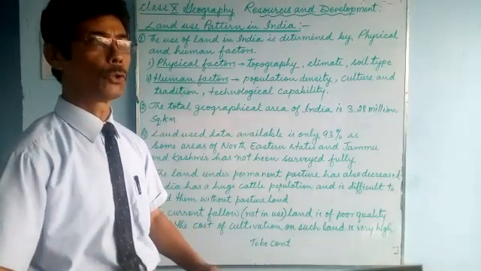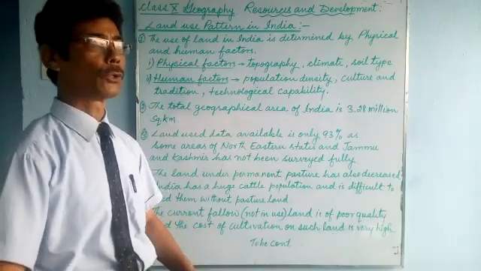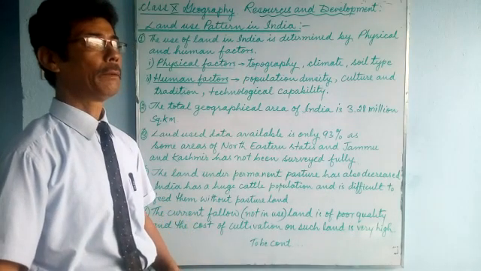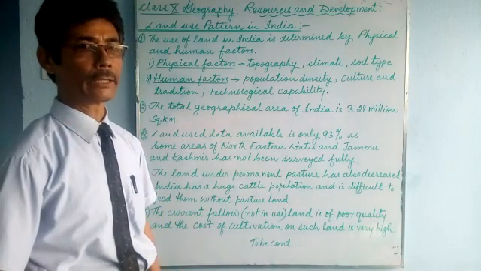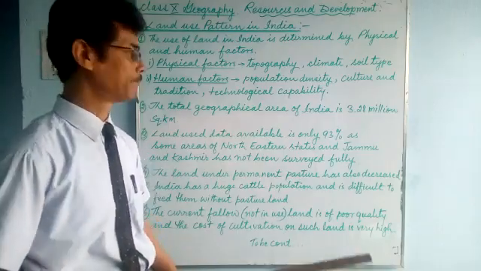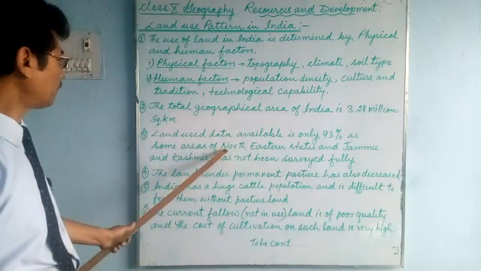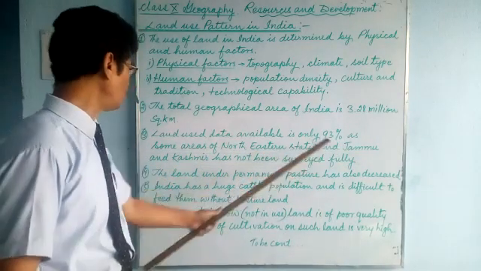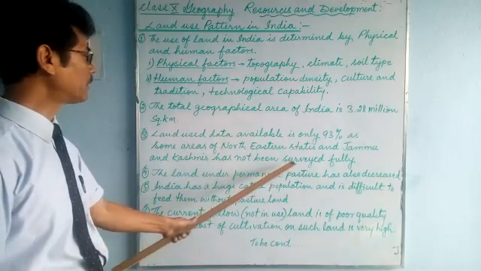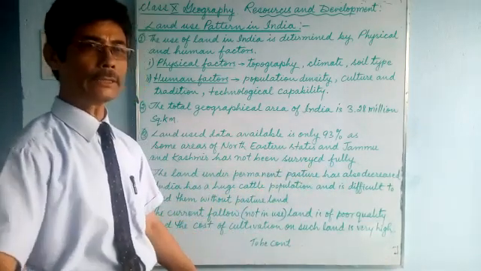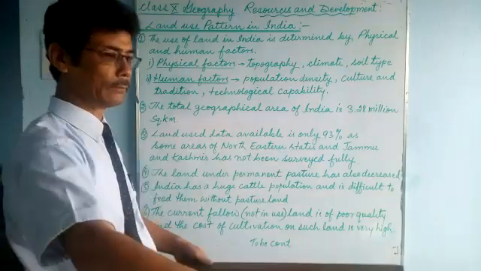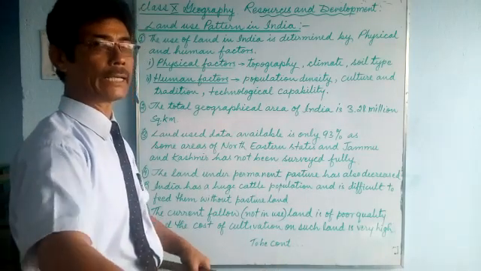There are no roads, no railways, so people find it very difficult to reach. And it has not been surveyed. Some areas of northeastern states and Jammu and Kashmir have not been surveyed fully. That's why the data for the remaining 7% is not available.